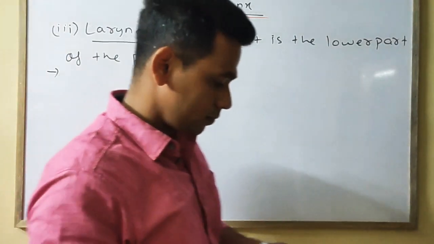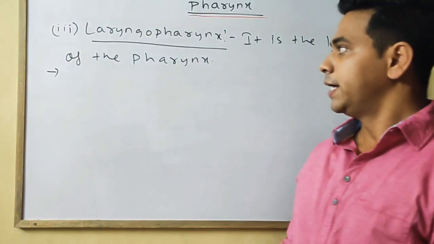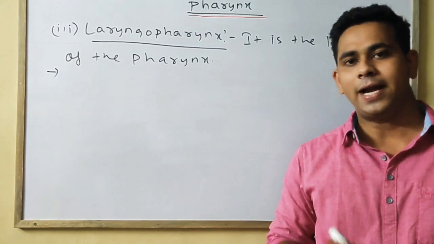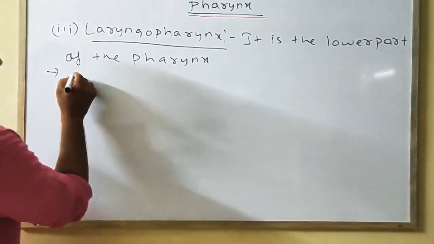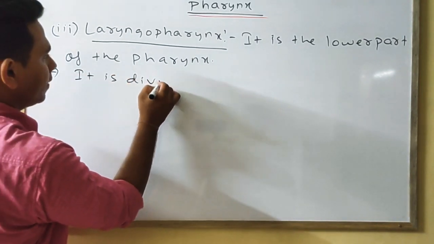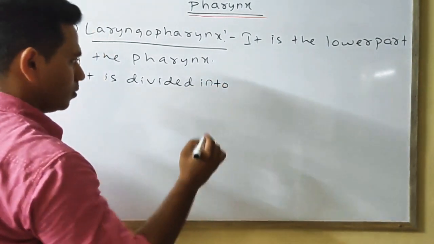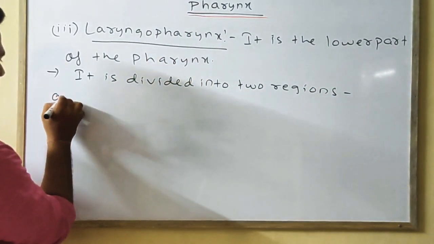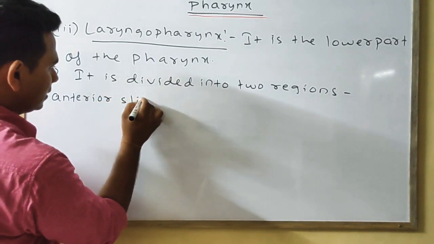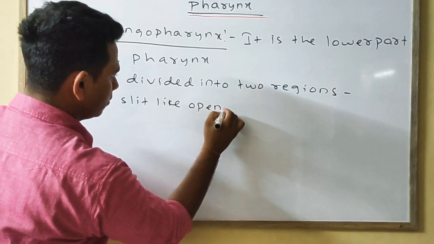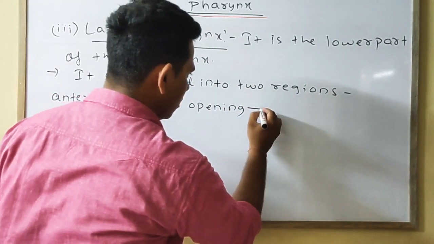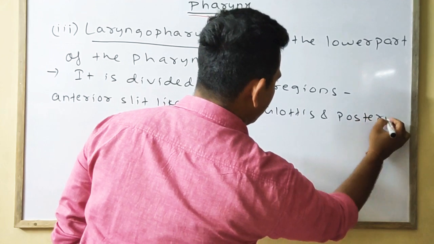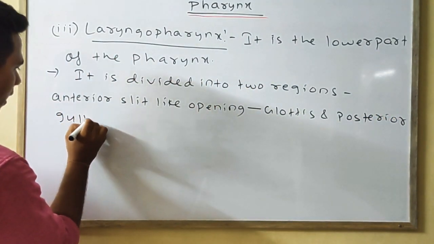Second point, it is divided into two regions: anterior slit-like opening called glottis, and posterior gullet.